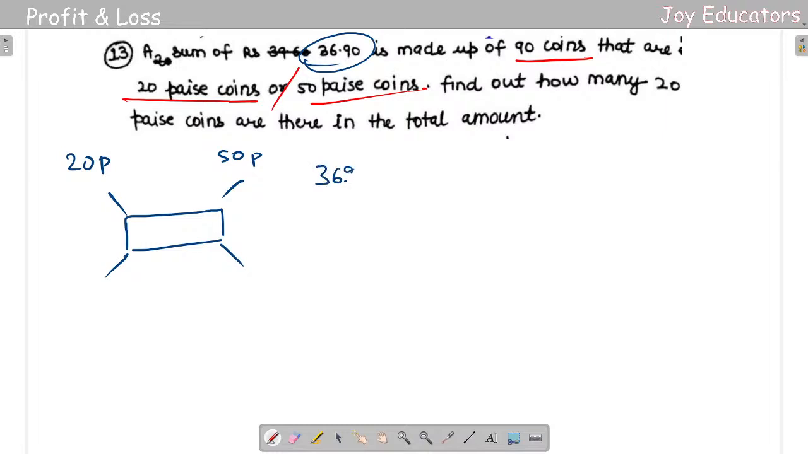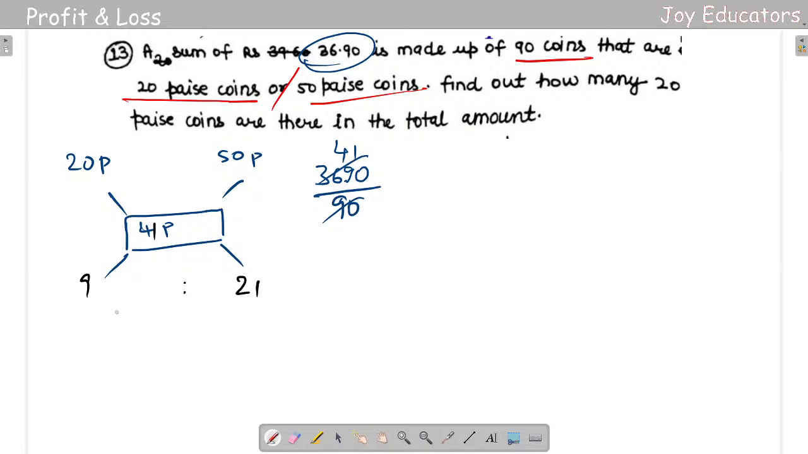So I got 36.90 rupees. Let me convert it into paisa. So 3690 by how much? Among 90 coins, right? So let me put 90 here. If I put 90 over here, I'll be getting 41. Not super science. 41 paisa, right? So 9 paisa here and 21 paisa here. Okay, 9, 21. That's it.